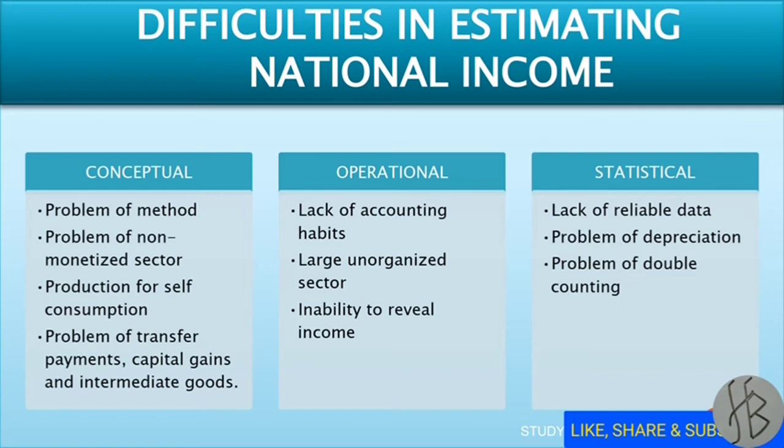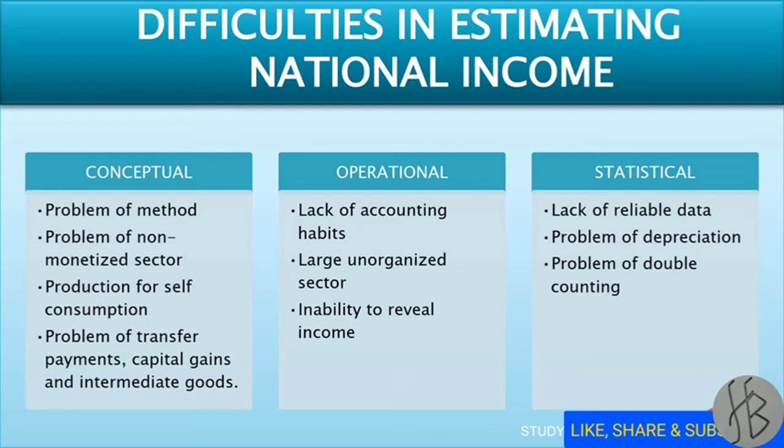Second point is problem of non-monetized sector. This is known as problem of economic duals, in which exchange of a part of production is done through the barter system, especially in the developing countries. So the conversion of non-monetized transactions into money terms is a big difficulty. Third point is production for self-consumption. In the developing economies where agriculture is carried out on a subsistence basis, a considerable part of production does not come out to the market for sale. A large part of production is either consumed by the producers or bartered away with other producers.